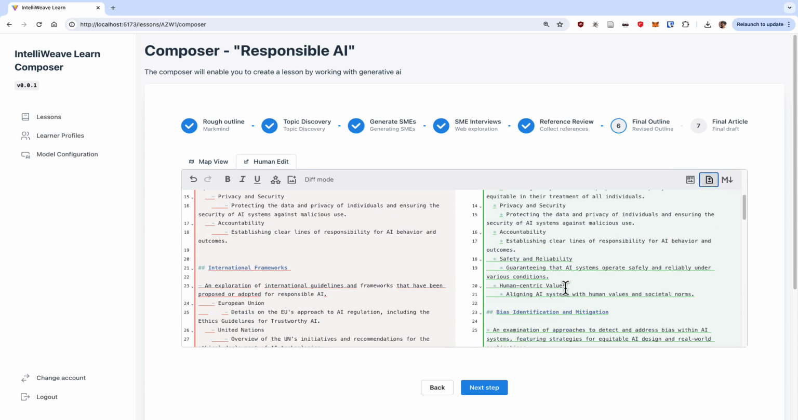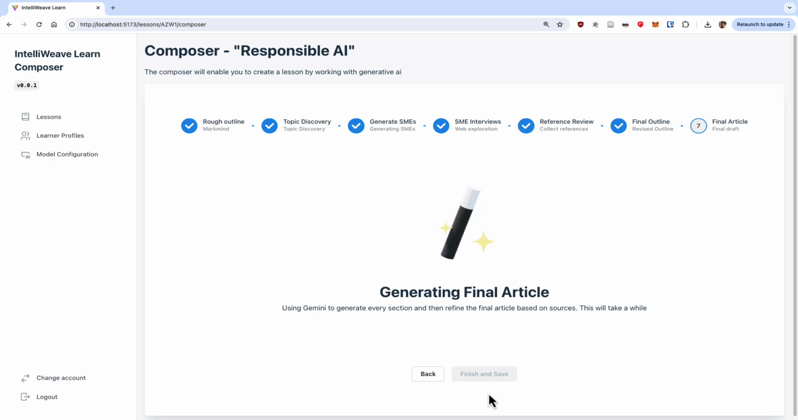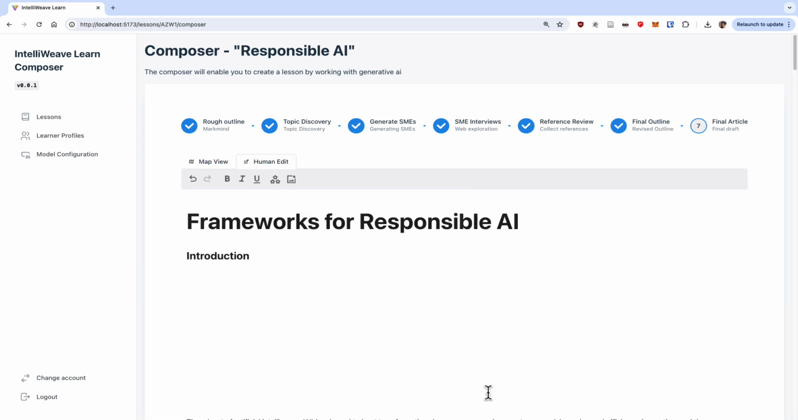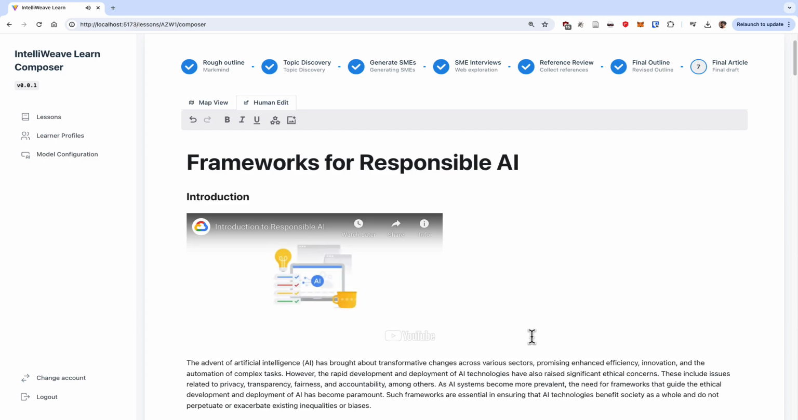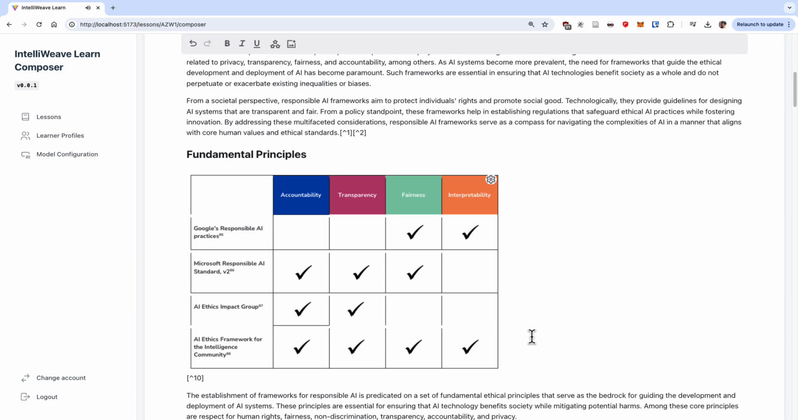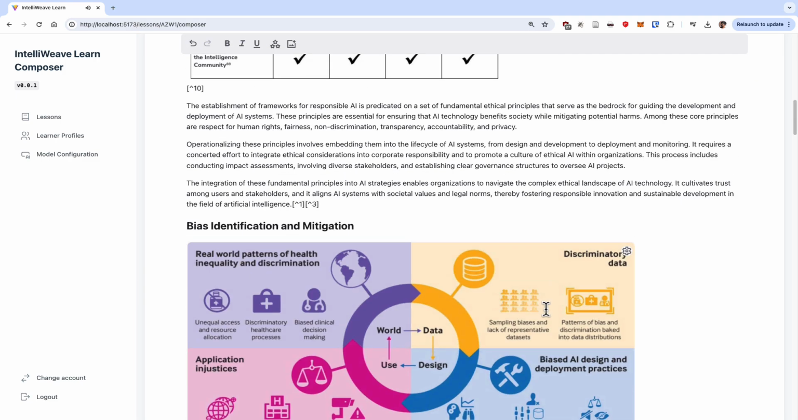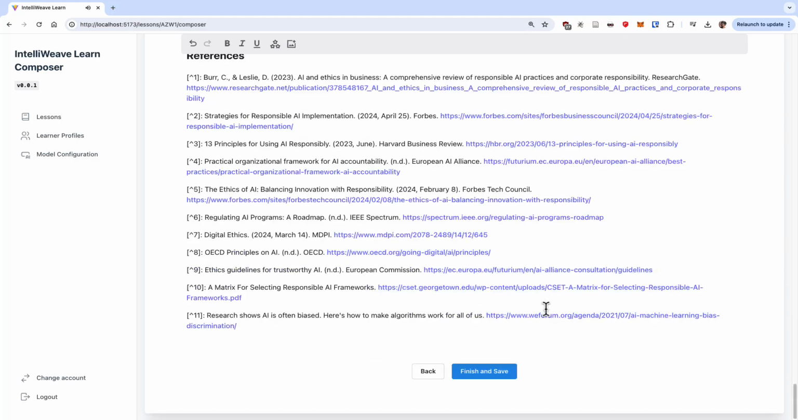Finally, we come to the crux, where all the previous data is assembled and Gemini writes the article section by section while including images and videos, followed by a final pass to integrate all the sections together. You'll see that for an AI-generated draft, this is spectacular. We have relevant videos that we can consume, images that are supplementary to the text, and references for every section.